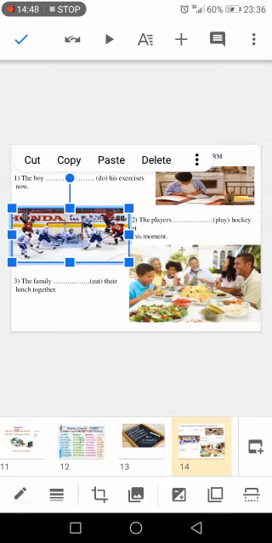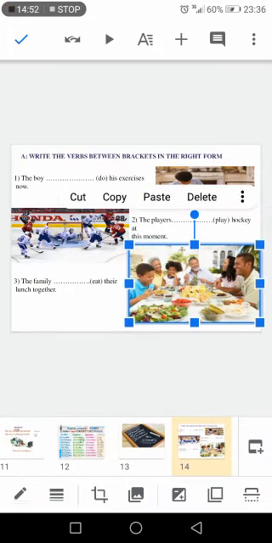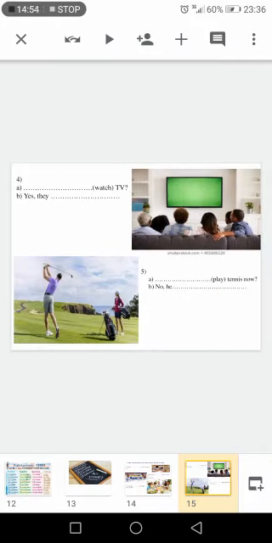The same thing for number two, for number three. And here I'd like you to mind and see whether you are going to put the verb in the affirmative or in the negative or in the interrogative form. It depends on the situation of the action.